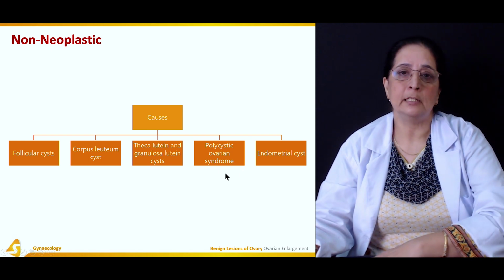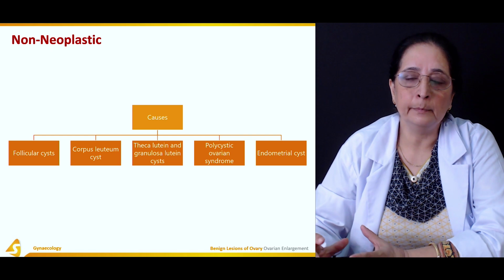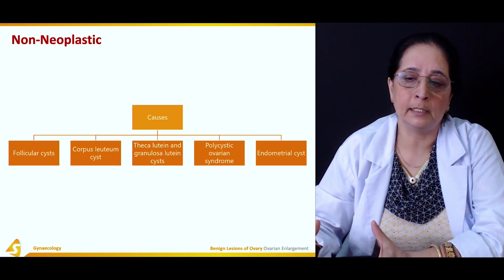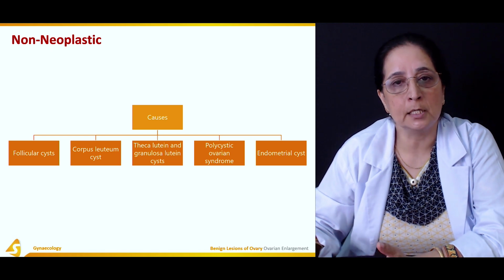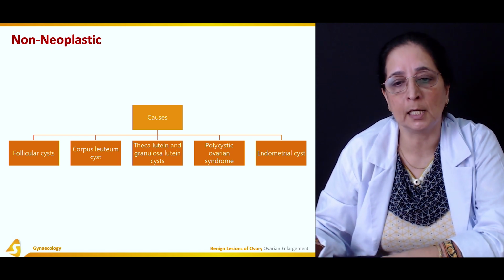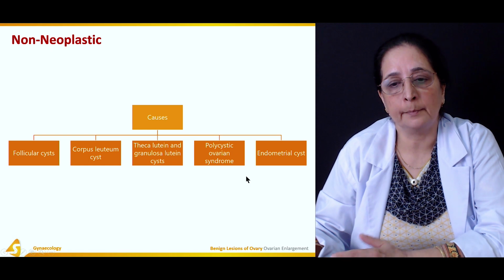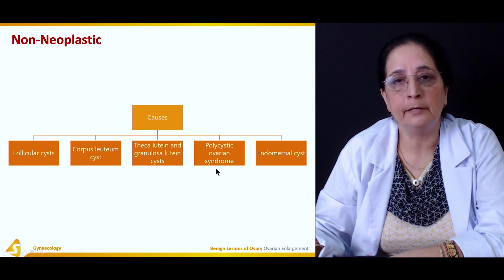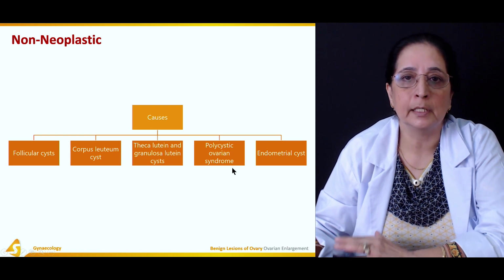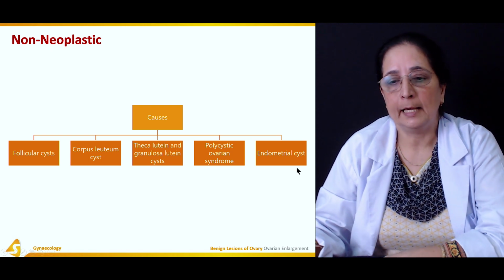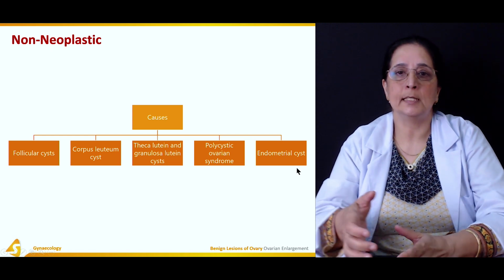And the treatment is very important. Usually it's hard to get fertilization back in polycystic ovarian syndrome, but treatment is done, and in some patients they can conceive easily once the treatment is started, but this is not the case in every patient. And then the endometrial cysts.